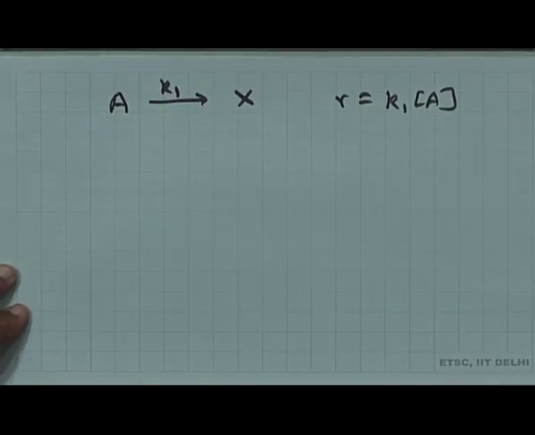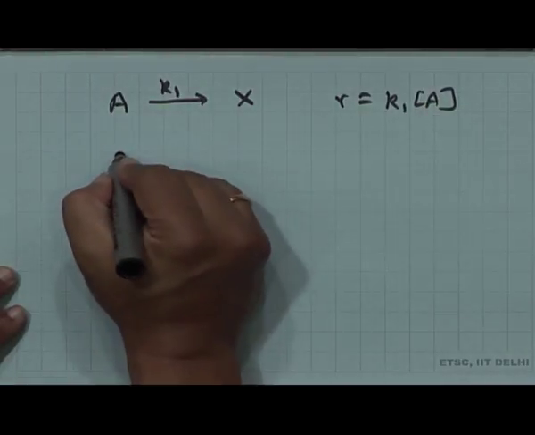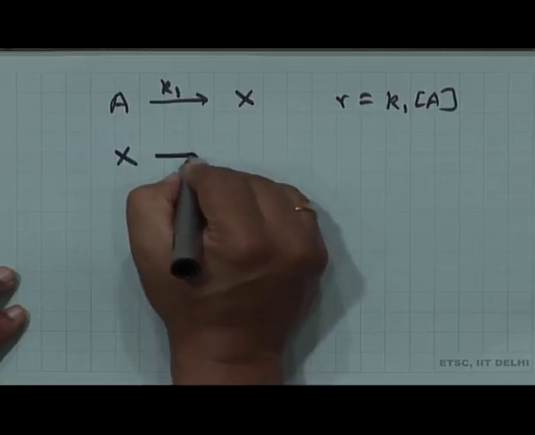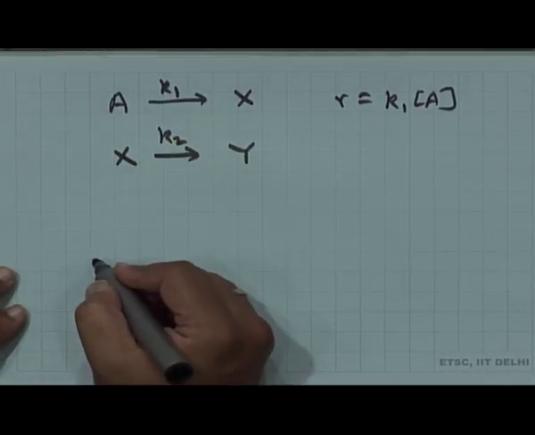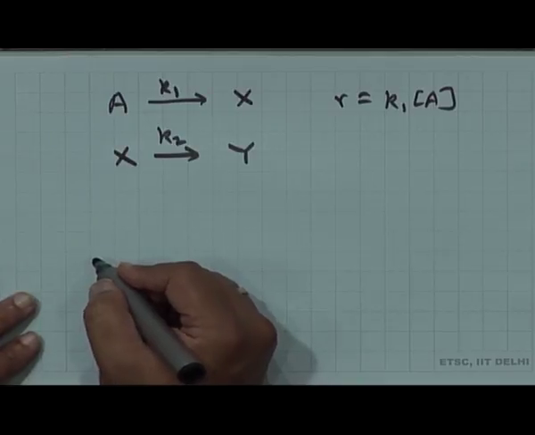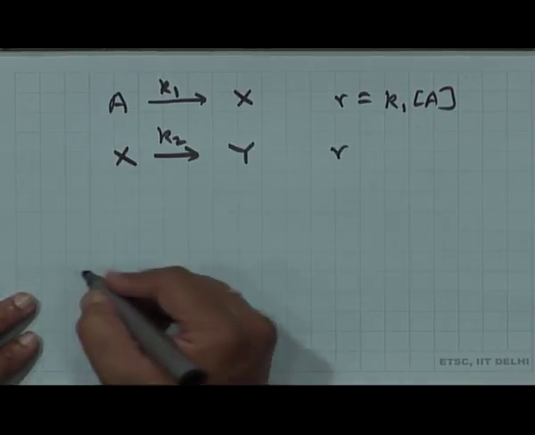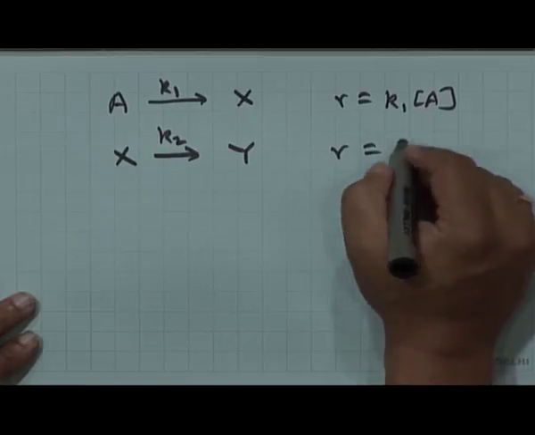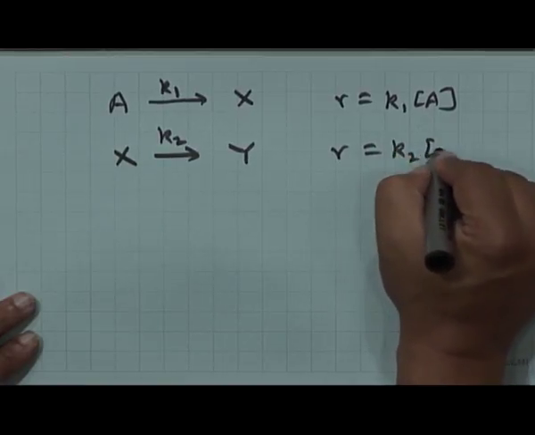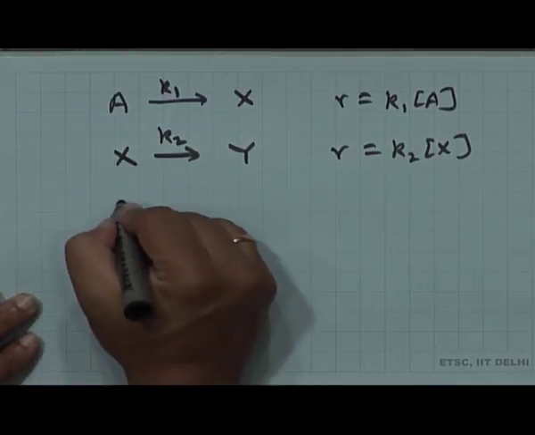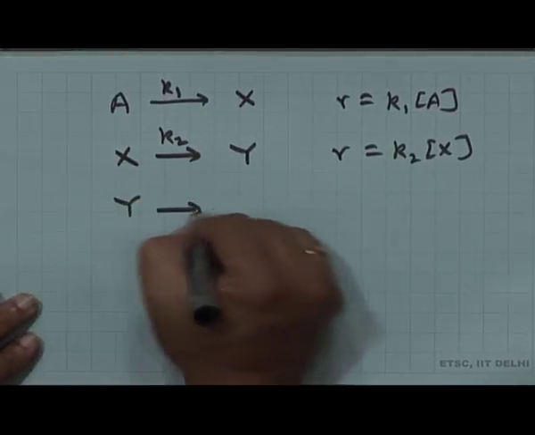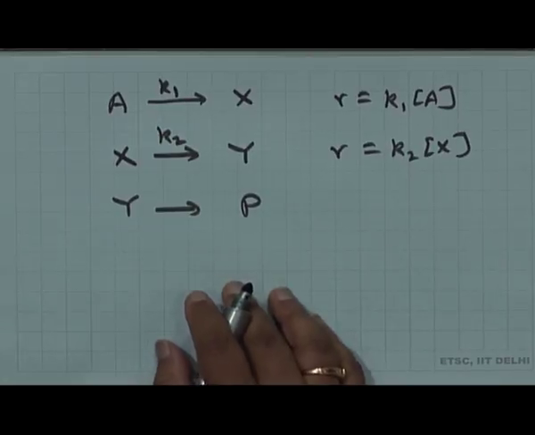Next, X goes to Y. The rate constant for this transformation is K2, and this reaction, again being elementary, has a rate R2 given as K2 times X. And finally, we have Y going to P, where P is the product.